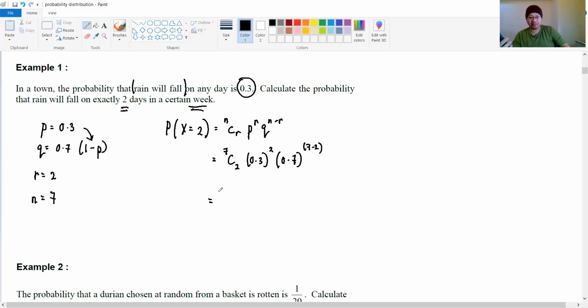So this is the probability, 0.3177. 0.3177 is the probability that exactly 2 days will be rainy in a certain week. That's all, 3 marks already. So this is one of the example questions that can come out in SPM.